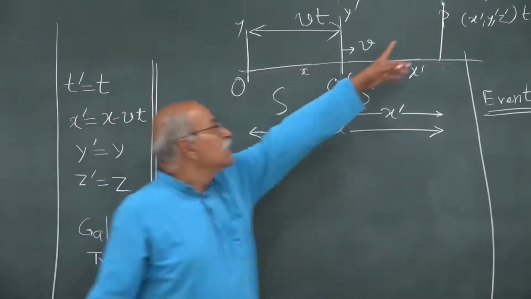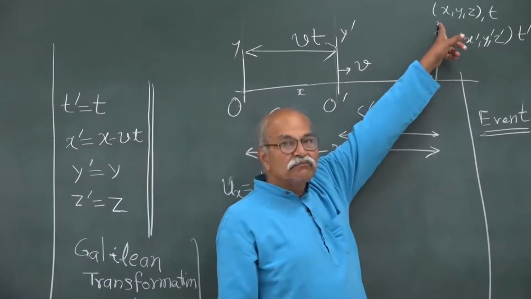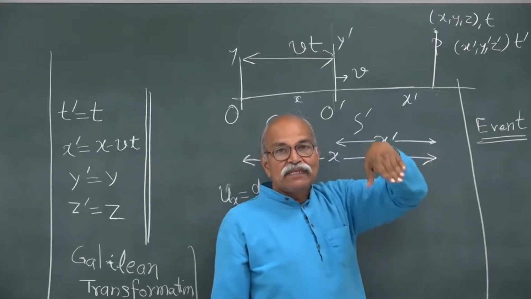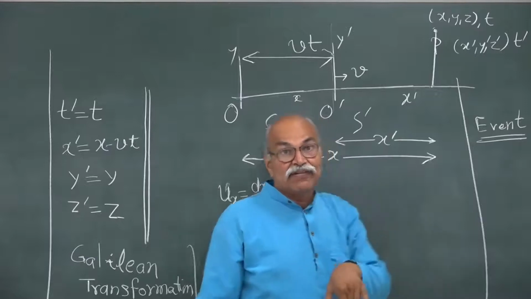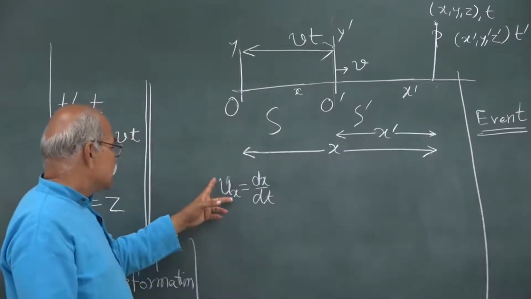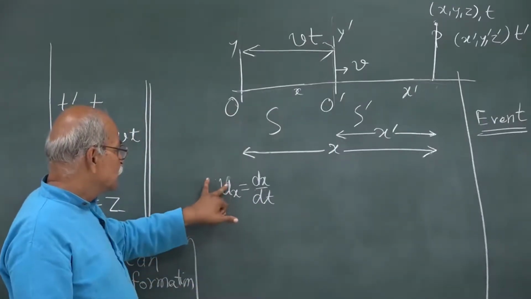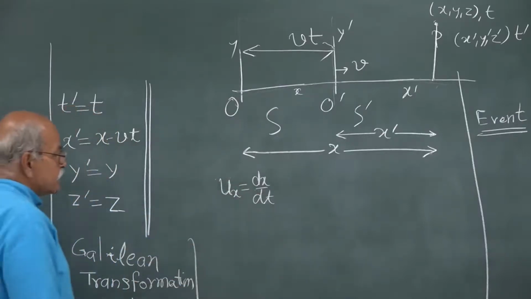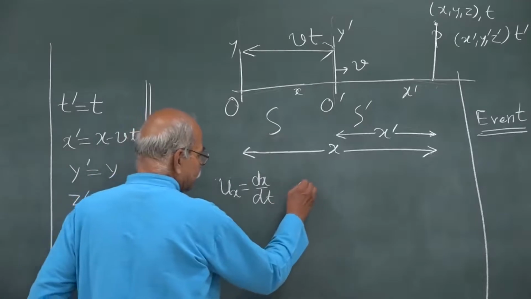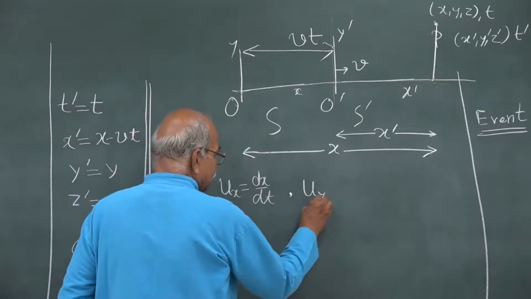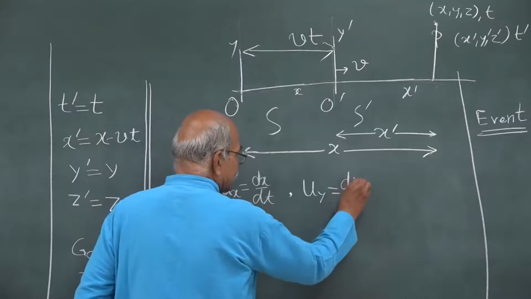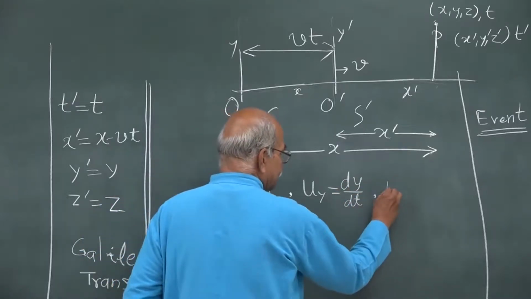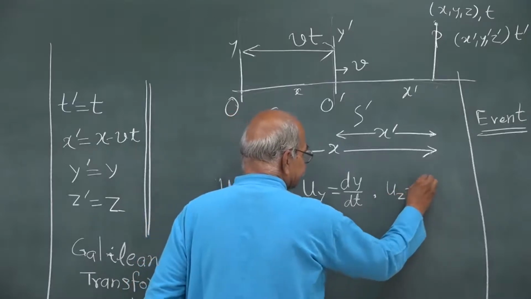So this particle at time t may have some velocity, and I am trying to write the components in the S frame and S prime frame. In the S frame the x component is ux, which will be dx by dt, the y component uy will be dy by dt, and uz will be dz by dt.